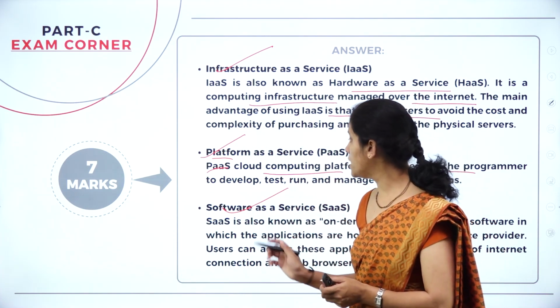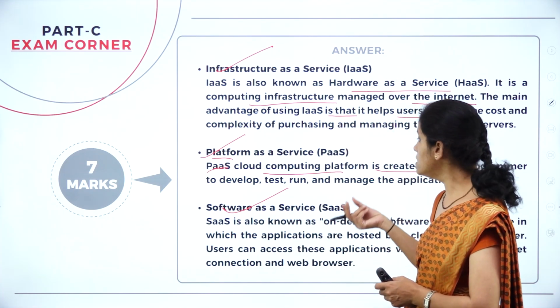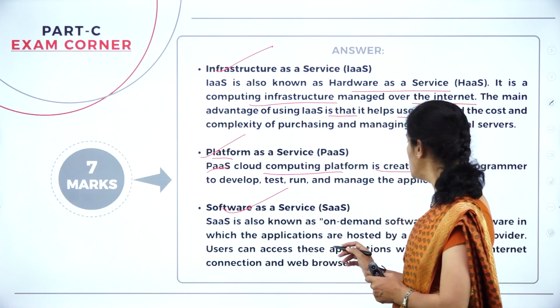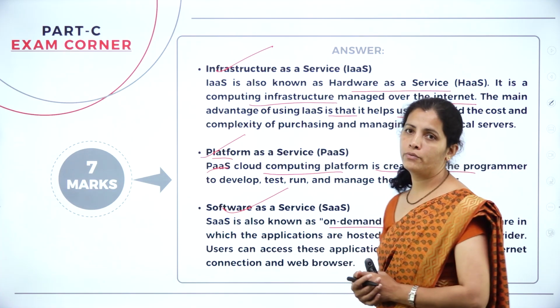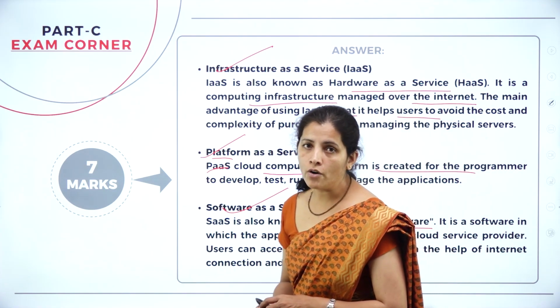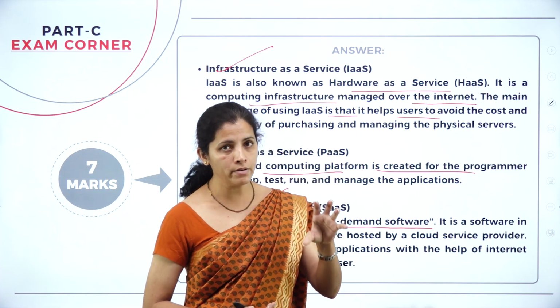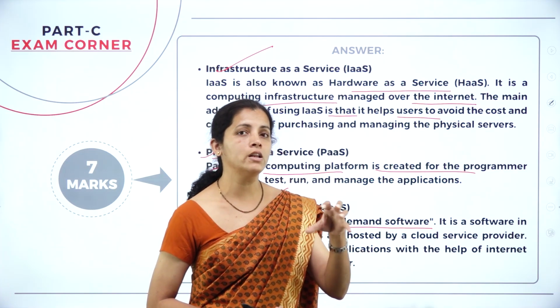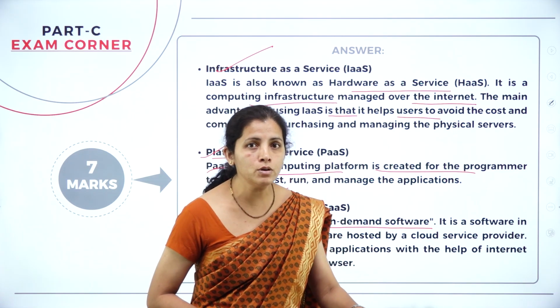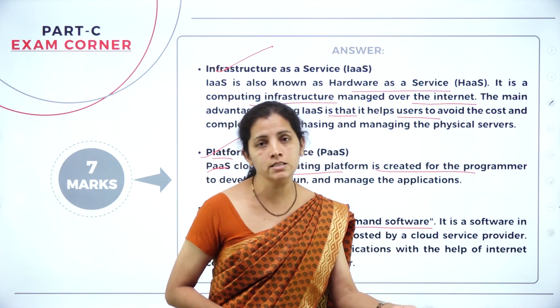And the last one is software as a service. So it is known as on-demand software. So instead of installing the software manually in our system or in our device, we can demand the software. In the sense what?